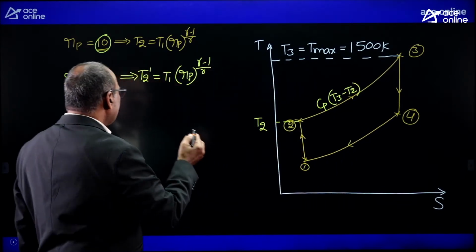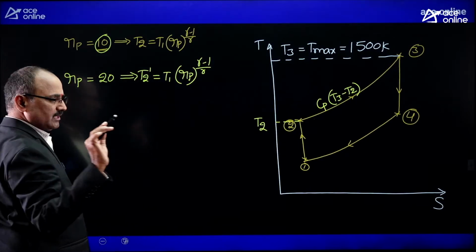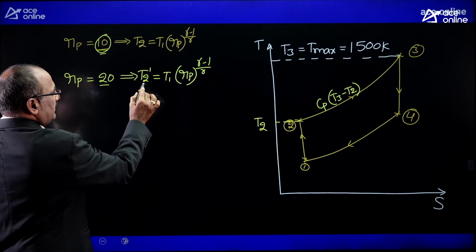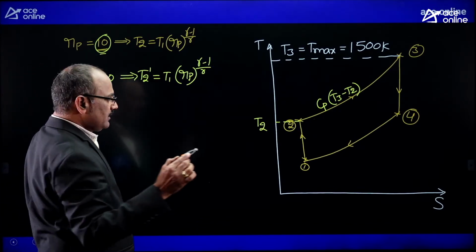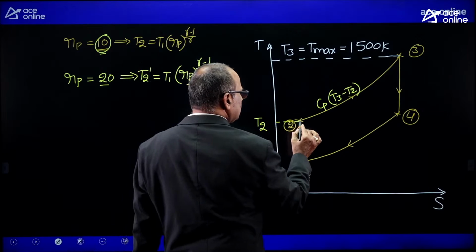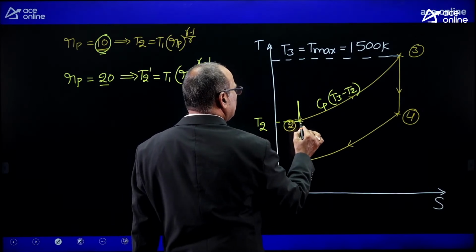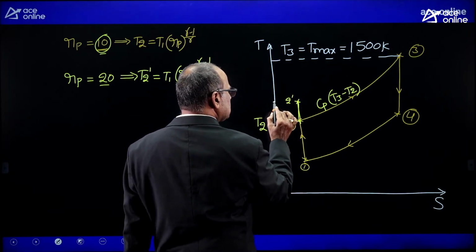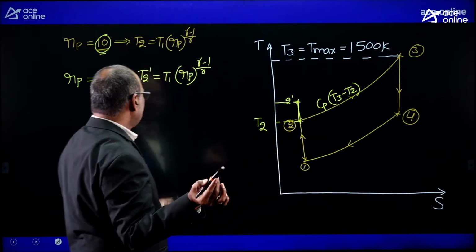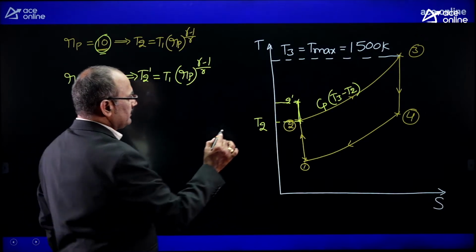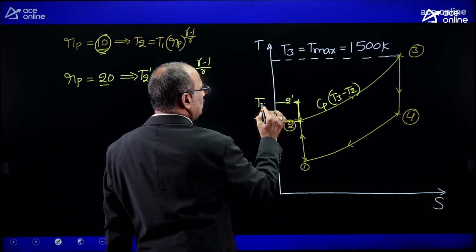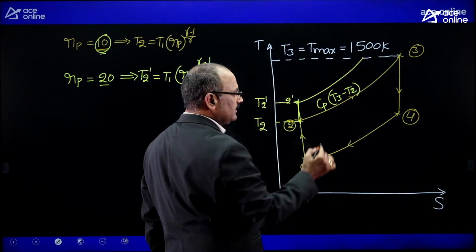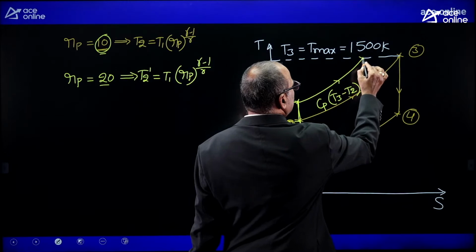Okay, but when I increase the pressure ratio from 10 to 20, the temperature after compression increases. It may be marked like this. This is 2', the state of the gas after compression with pressure ratio 20. The temperature after compression is T2'. Then you can add the heat like this. This is the heat addition process, 2' to 3'.